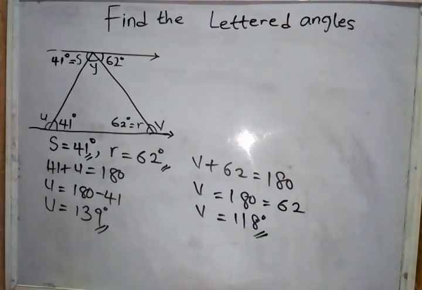Now the final angle for us to find is angle Y. And we can find angle Y in two ways.